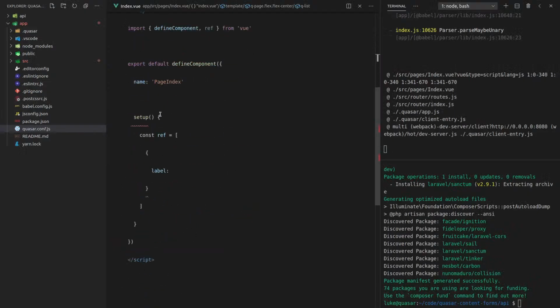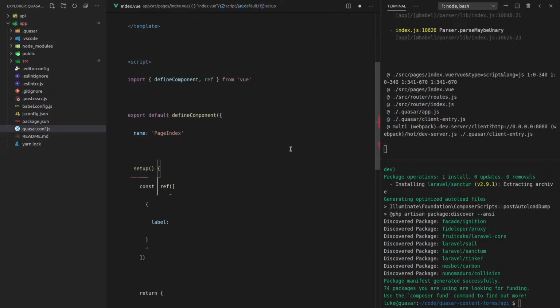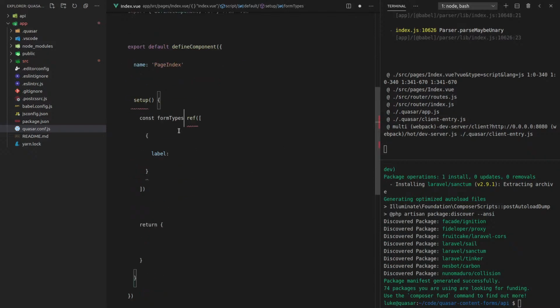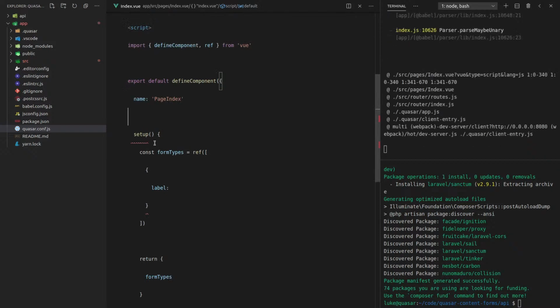Oh, probably have to come down here and actually return something. We're going to return, oh, we need to give that a name as well. There we go. Make sure I'm doing this correctly. Const, and we'll say forms or form types. Yeah, let's go with that for now. And we'll return that here. Right, well, oh, need a comma there.